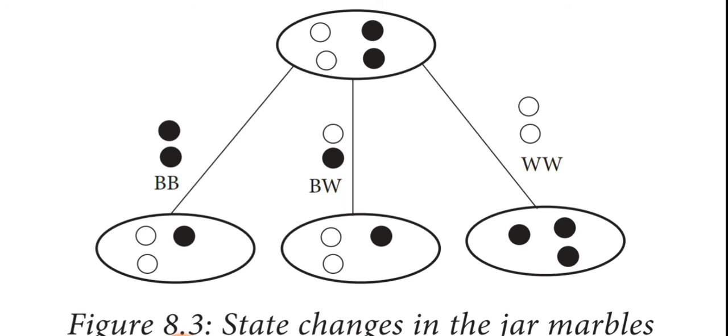So here we take one white and one black. What is remaining? One white and one black remain, and then we put one white marble back in the jar. When we take both white marbles outside, we throw out those marbles and put one more black marble inside the jar.